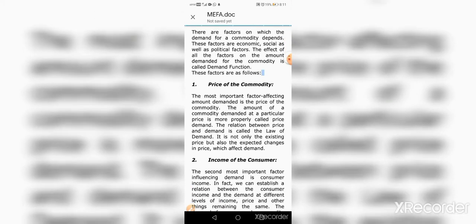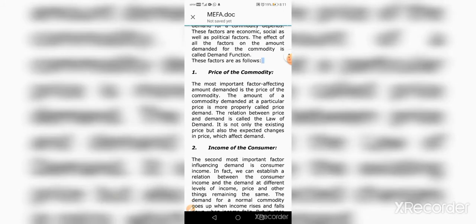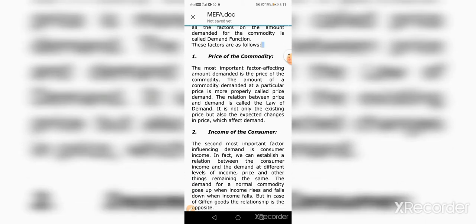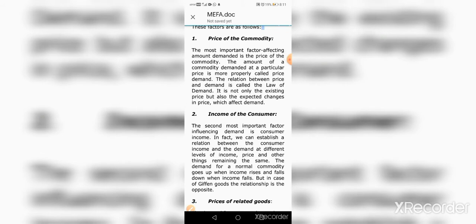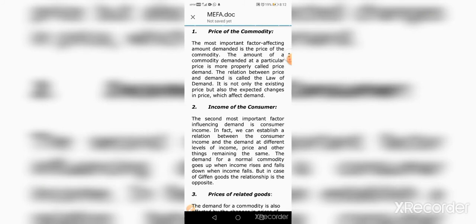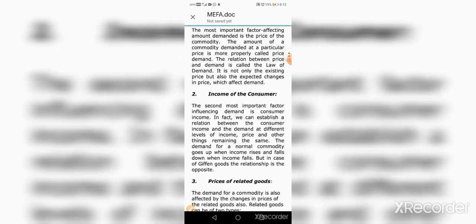The price of the product also determines the demand for the product. This is the most important factor which affects the demand for a product. The amount of a commodity demanded at a particular price is more properly called price demand. This tells about the relationship between price and demand. This is also called the law of demand. It is not only the existing price but also the expected changes in price which affect the demand.